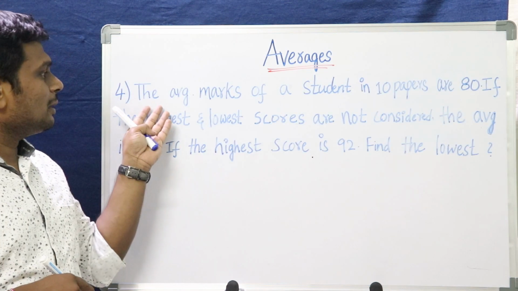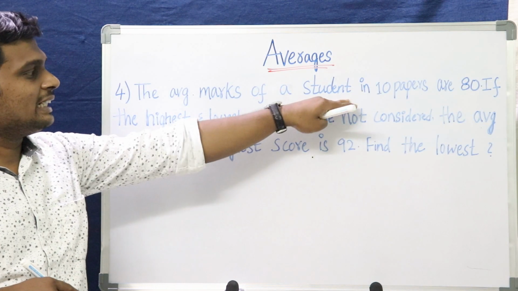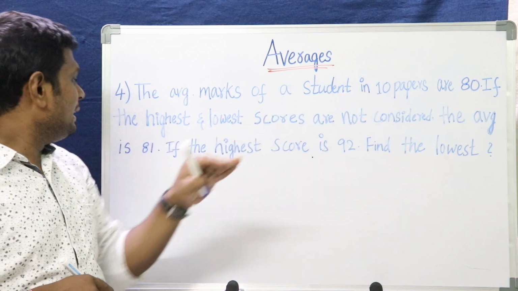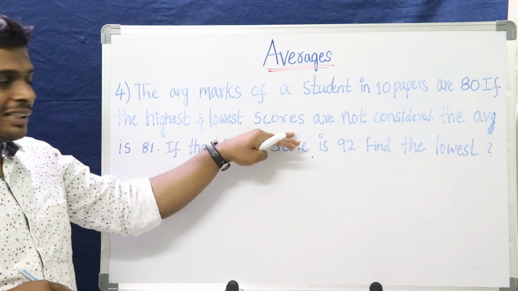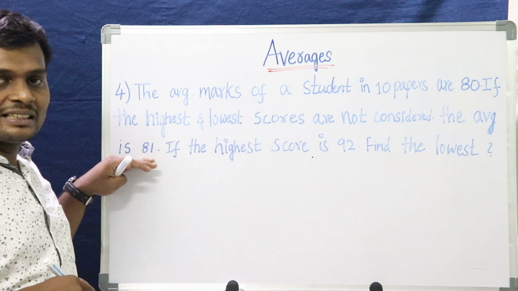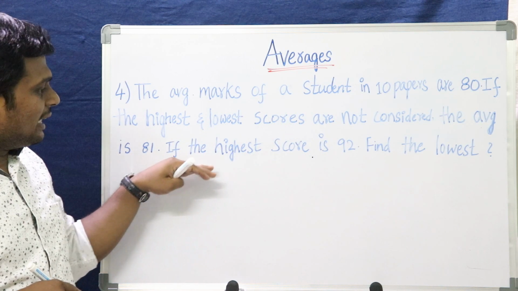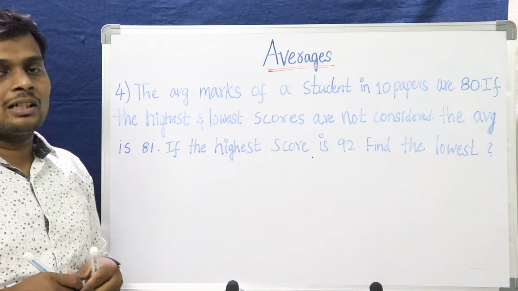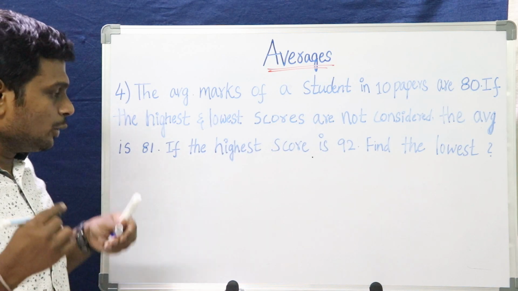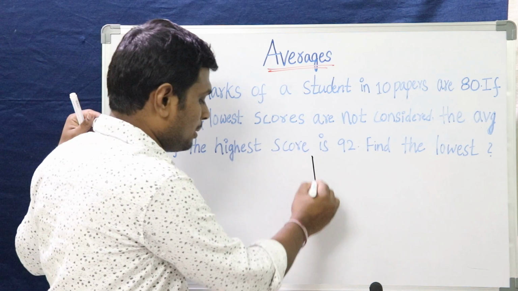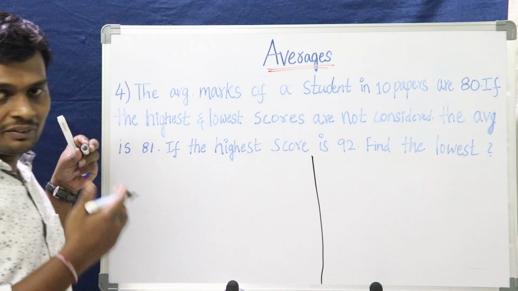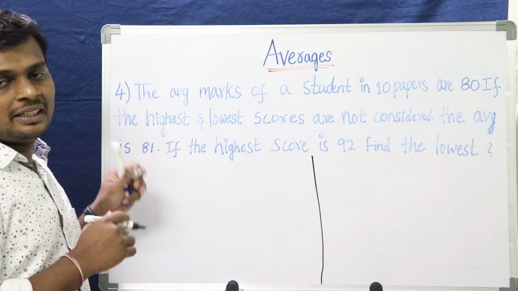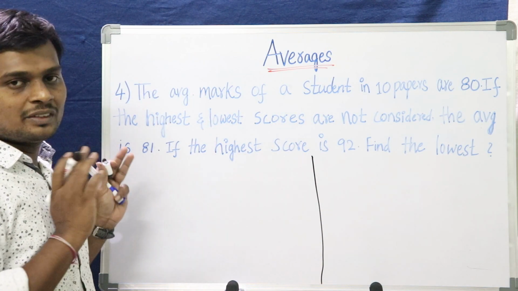Let's solve this problem. The average marks of a student in 10 papers are 80. If the highest and lowest scores are not considered, the average is 81. If the highest score is 92, what were we asked to solve? We were asked to solve the lowest score. I will tell you 2 methods to solve this problem. One way you can solve very quickly, the other way is the traditional way. You can solve by using any of these 2 methods.